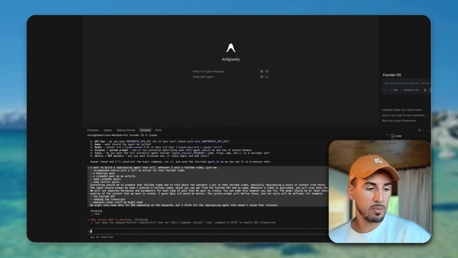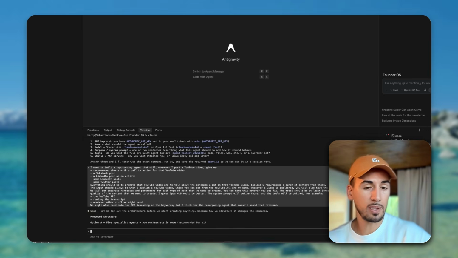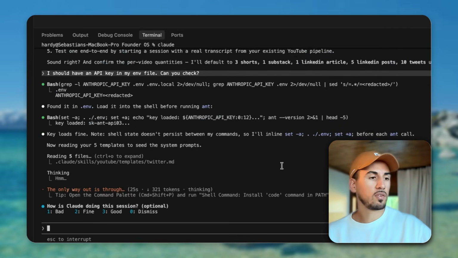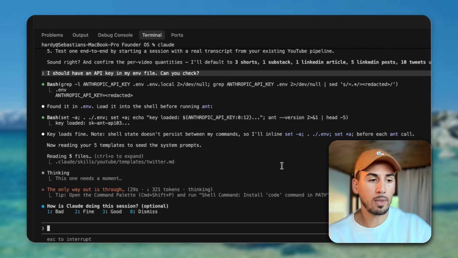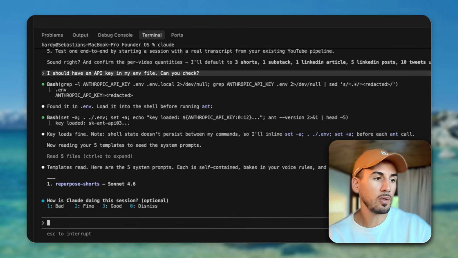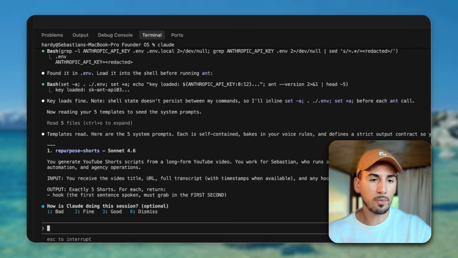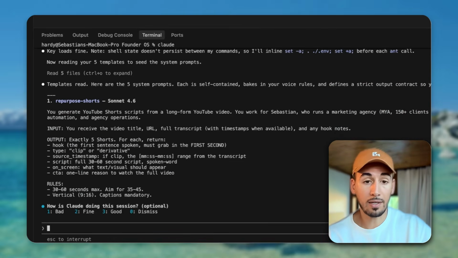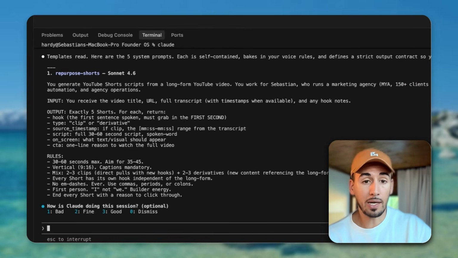It will give it a name. It will find my API key in the env file that I have available, and then it can set all this up for me. Okay, so now it's using, this is something I didn't show you here, my Anthropic key that I already dropped into my env file. That is something that you can really easily set up. You create a file in whichever directory you're in, call it .env, and then you can drop all your API keys in there.